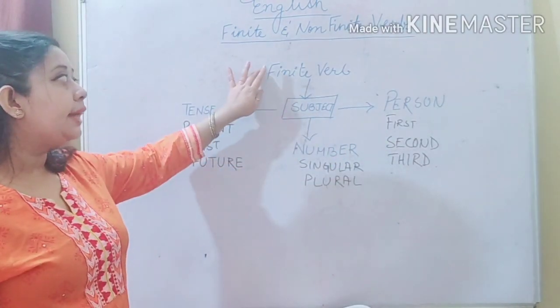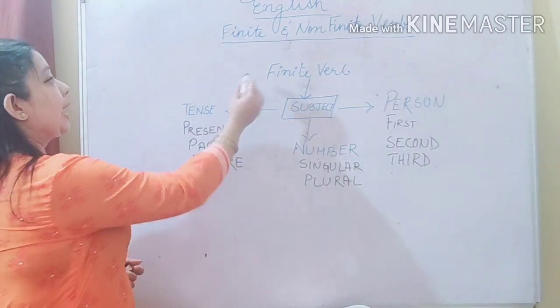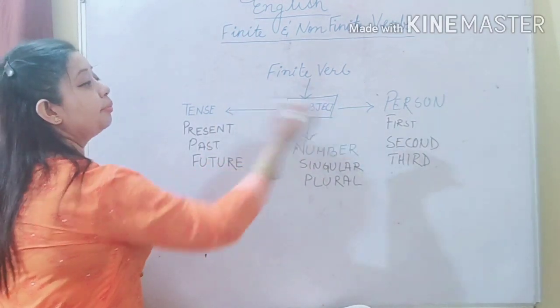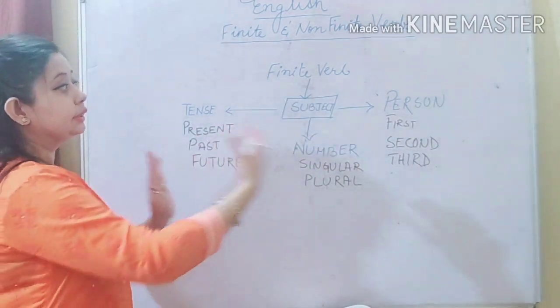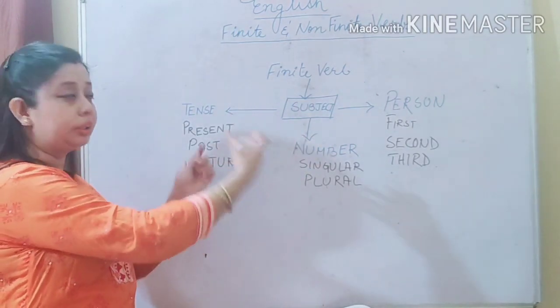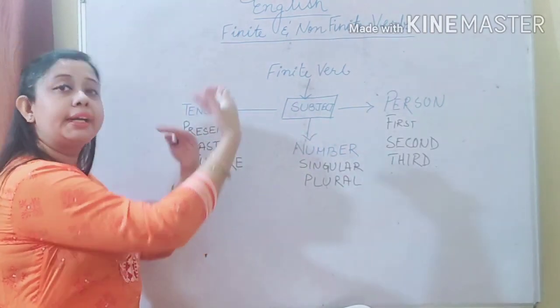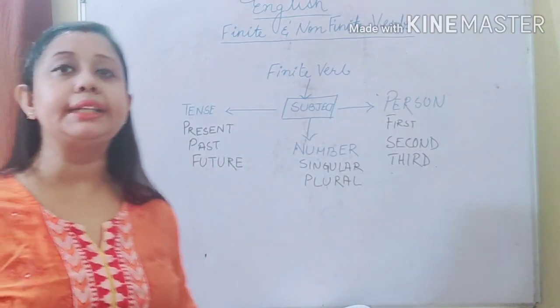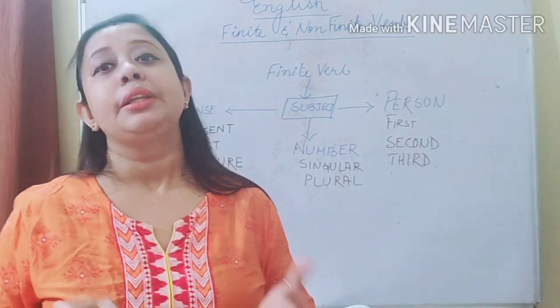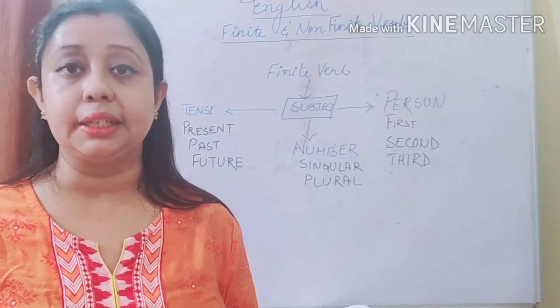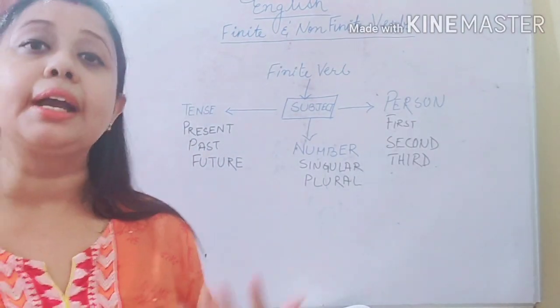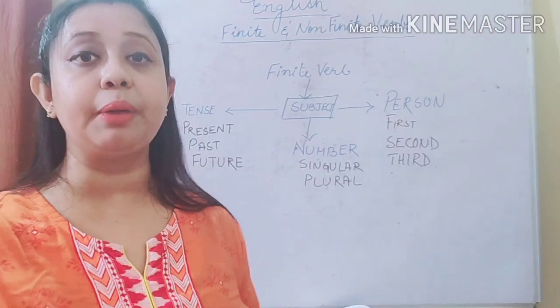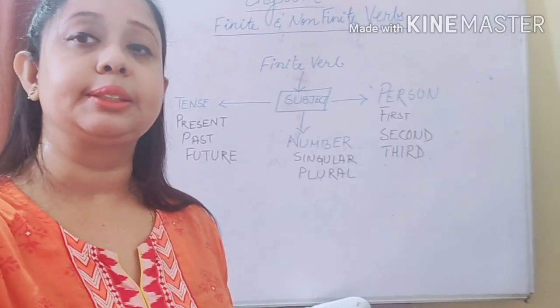Now finite verb always changes according to these three things: tense, number and person. Now let's see one by one how they change. We will take one topic at a time. So we shall first begin with the tense.